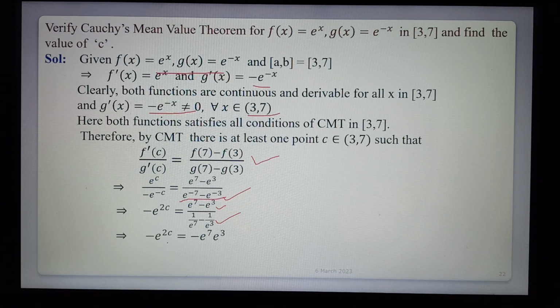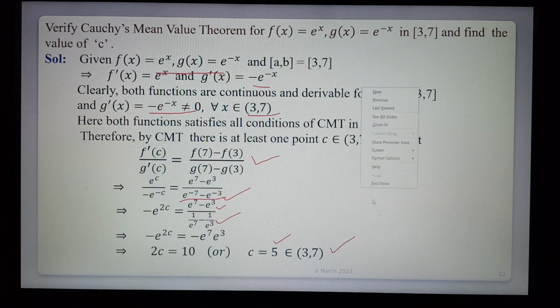So minus e power 2c is equal to e power 3 minus e power 7, which cancels, with a minus common. So remaining is e power 7 into e power 3, so 2c is equal to 10. Now e power 7 into e power 3 means e power 7 plus 3, that is 10. So c is equal to 5. 5 belongs to the given interval. Is it clear? So therefore Cauchy's mean value theorem is verified.